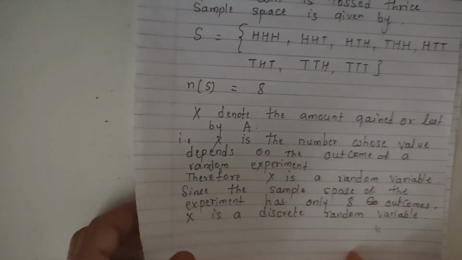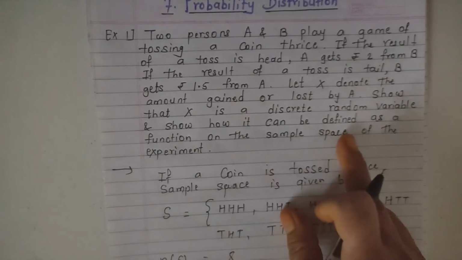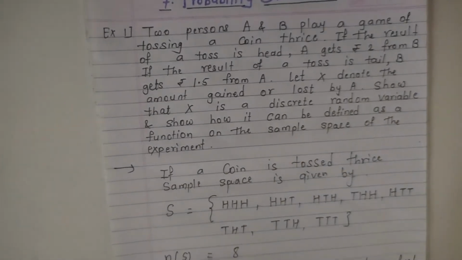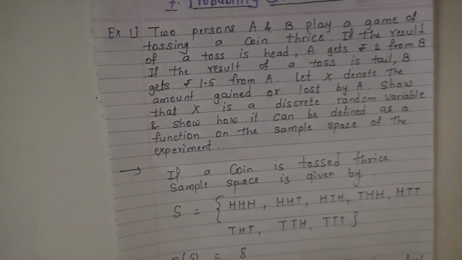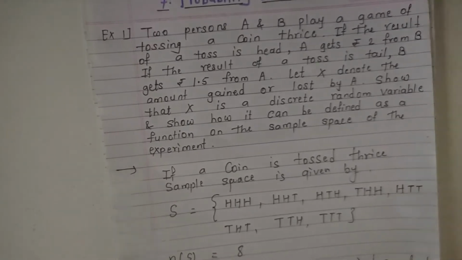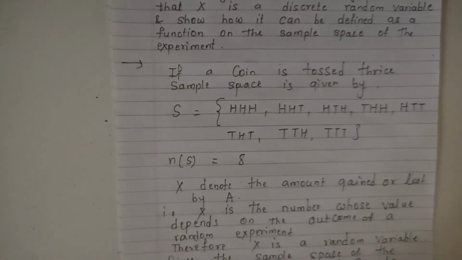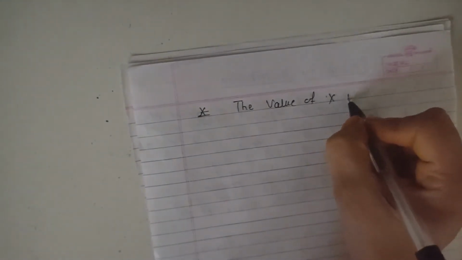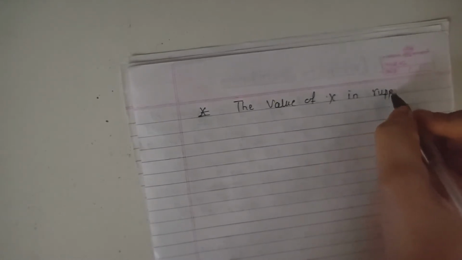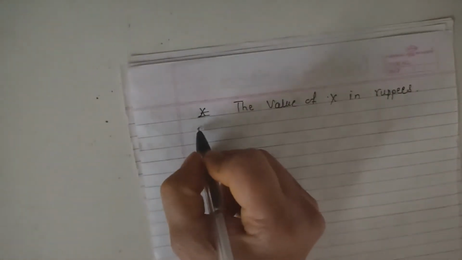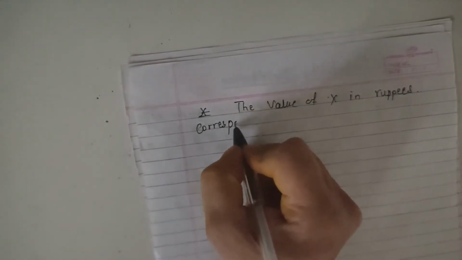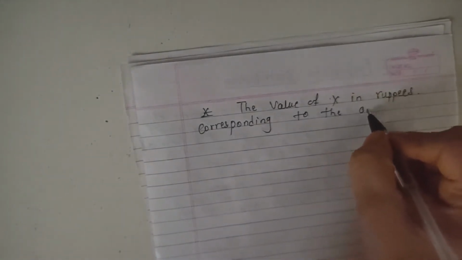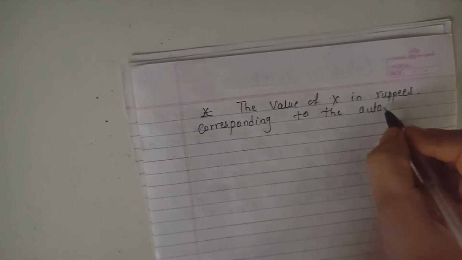Now the answer for the second question: how it can be defined as a function on the sample space of the experiment. So here X denotes the amount gained or lost by A, that is, here we have to find the possible values of X in rupees corresponding to the outcomes of the given random experiment.